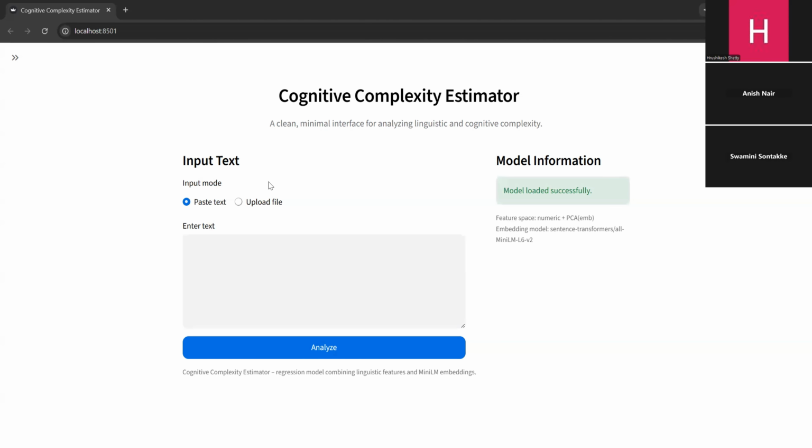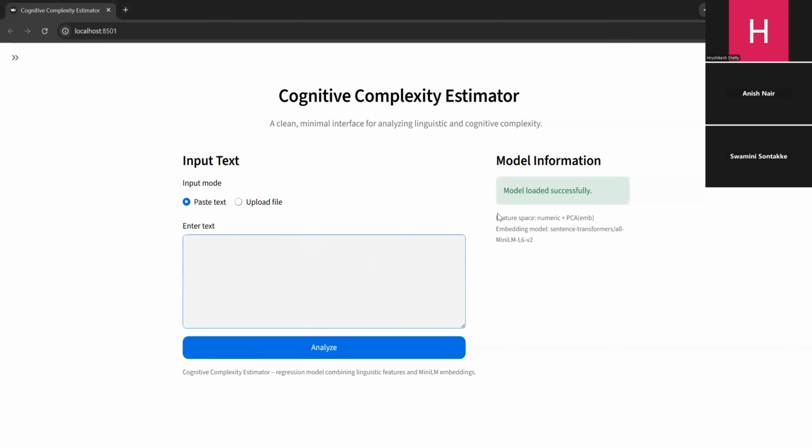So now I'll demonstrate the application. The interface is made on Streamlit. The interface is also intentionally minimal and clean. Users can either paste the text or upload a .txt file, and when they click Analyze, the app runs a full cognitive analysis pipeline. On the right, the model information is displayed, including the embedding model used and the feature space.